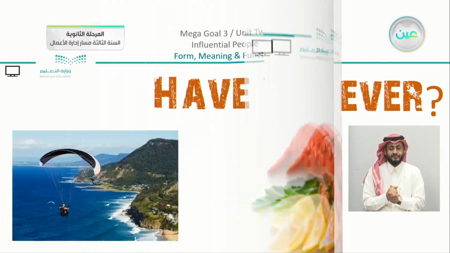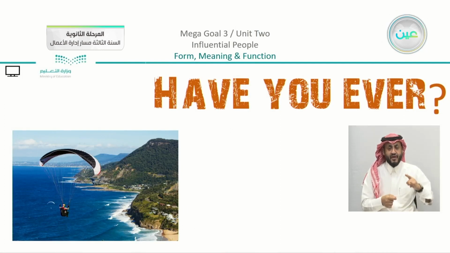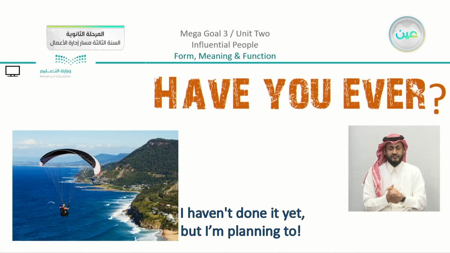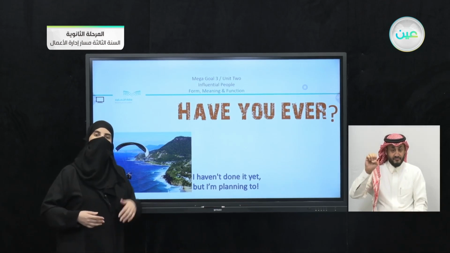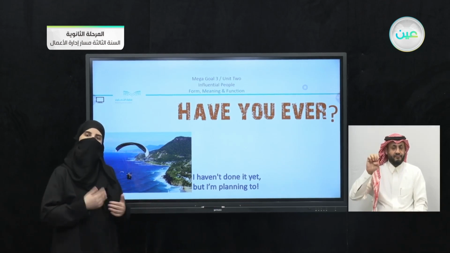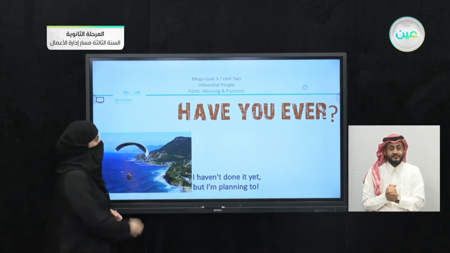And we have here the last example, have you ever tried paragliding? So we have here, we can say, I haven't done it yet, but I'm planning to. Now note that I'm asking, have you ever? It's a yes/no question. So you are going to answer either yes or no and complete your answer using the present perfect. Now we're going to complete.